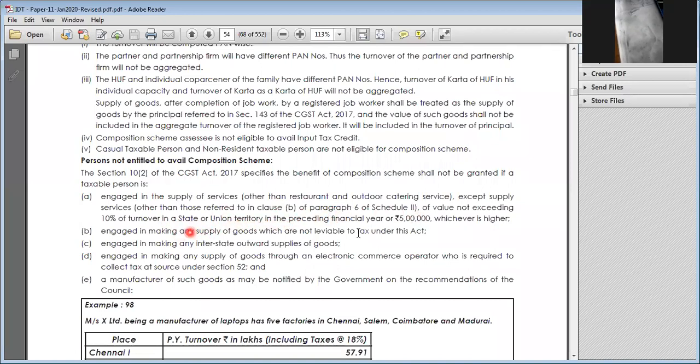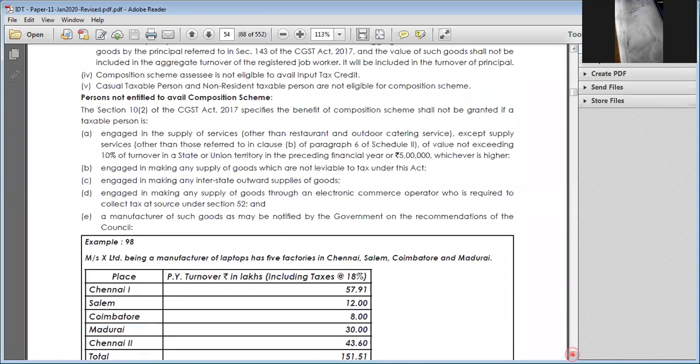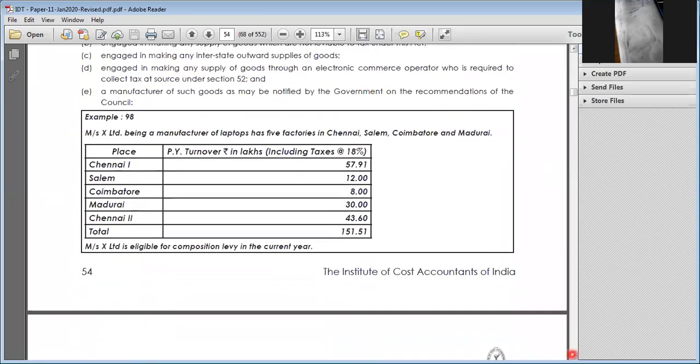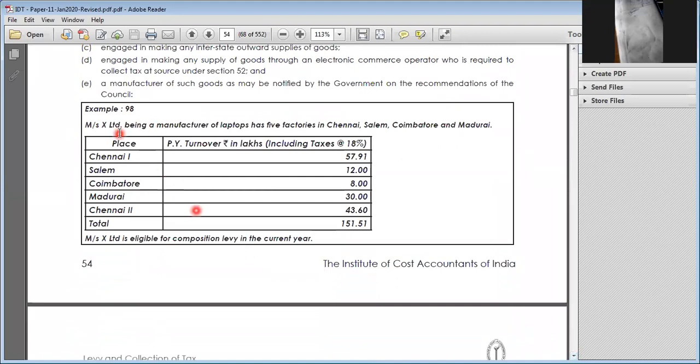Number 2, they should not do what? Interstate supply. And number 3, they should not engage in supplies subject to section 52, or anything notified by the GST Council. They should also not engage in making supply of goods which are not leviable under GST, only exempt supply. Right. Next.